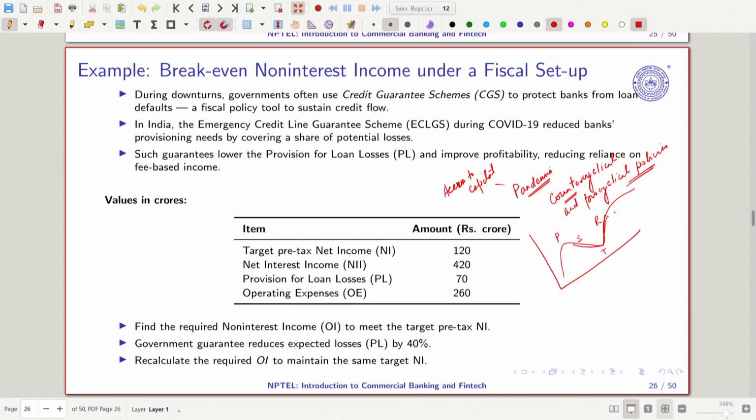Suppose you have been given the scenario that the target pre-tax net income is 120 crore, net interest income is 40 crore, provision for loan losses is this, operating expense is 260 crore. Find the required non-interest income, because in order to calculate the burden, we need the non-interest income to meet the pre-tax net income. Government guarantee reduces expected loss by 40%; recalculate the required operating income or non-interest income to maintain the same target net income.